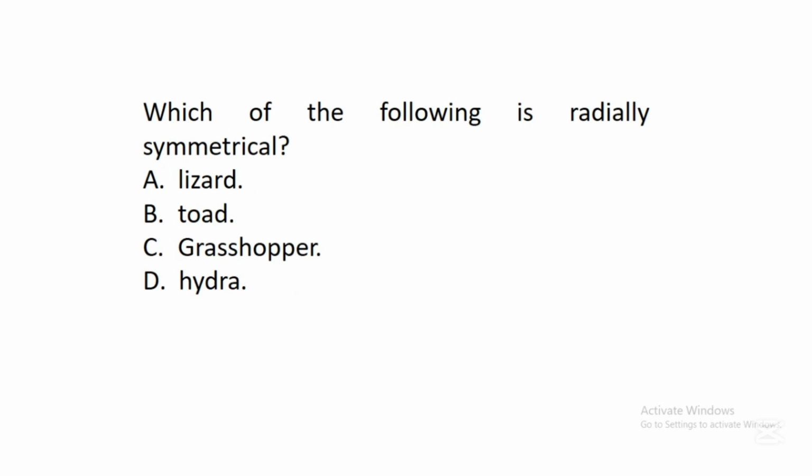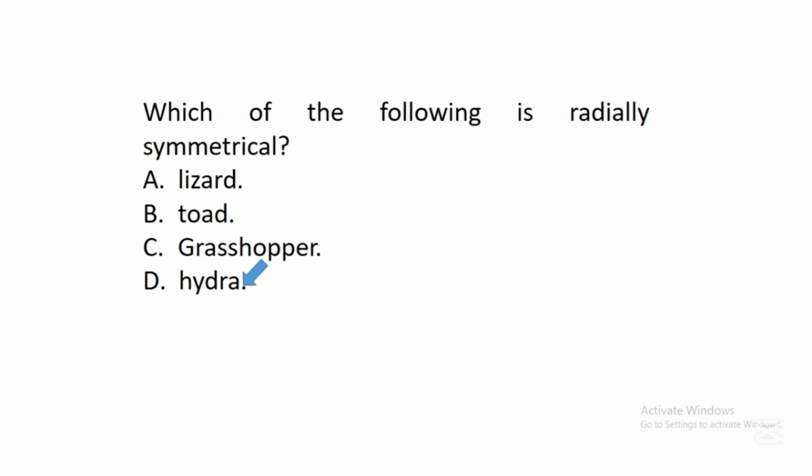The next question says, which of the following is radially symmetrical? A. Lizard, B. Toad, C. Grasshopper, D. Hydra. In this question, the correct answer is D. Hydra. If an organism is radially symmetrical, what it means is that the organism can be cut in any plane, in any side, and there will be equal halves.